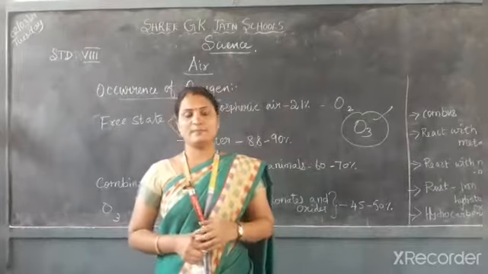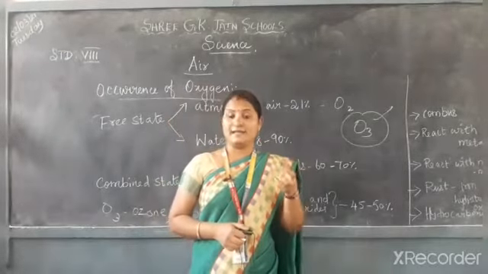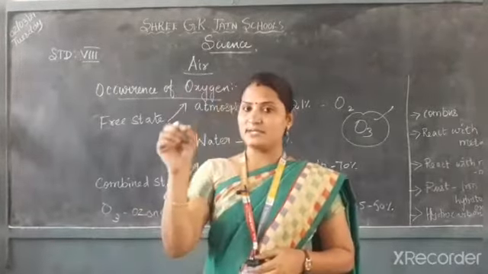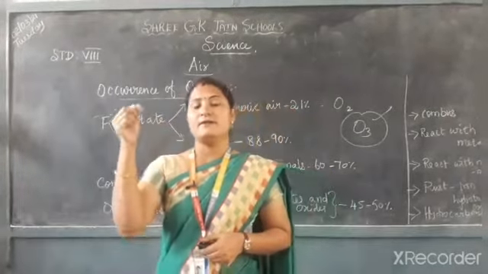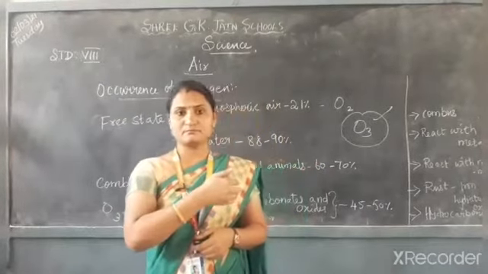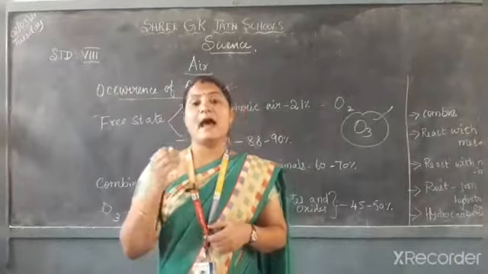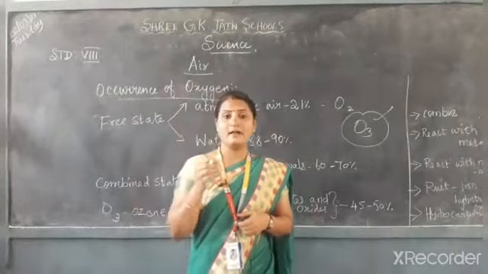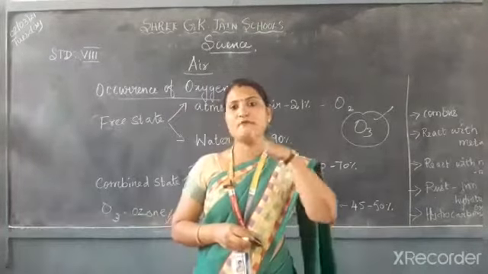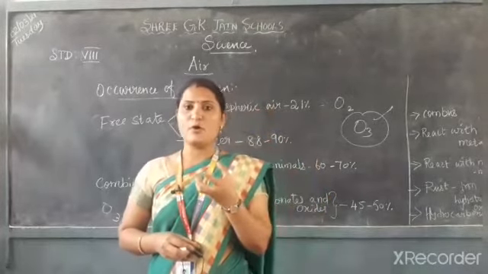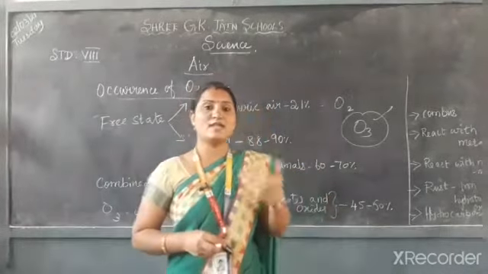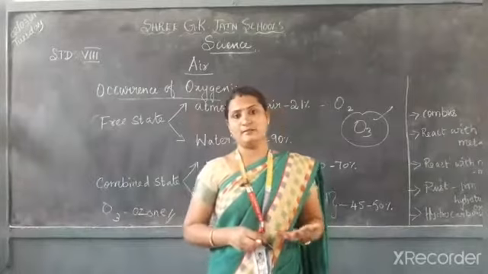When the iron metal is exposed to moist air, the oxygen present in the air will react with the iron, and it forms a hydrated oxide called rust. The total composition of the iron metal will change, and it becomes a hydrated metal oxide.